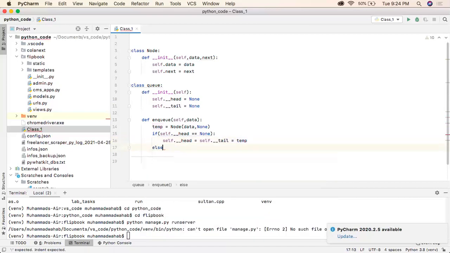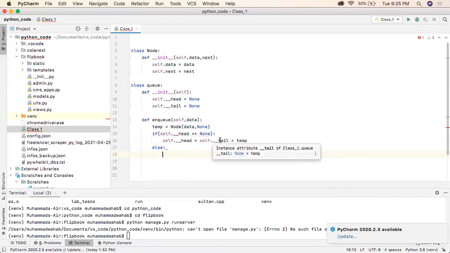Now the second condition: the head is not null, so we have the very first node in our queue. The second element, how is it going to be stored? We will store the element in the next part of the tail. Tail is pointing to what? There is only one element in the list. Head is pointing to the same element, and the tail is pointing to the same element.